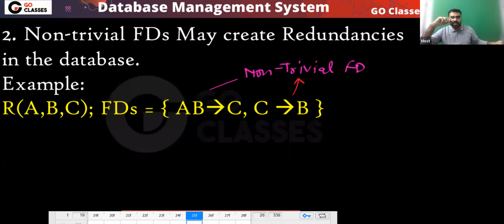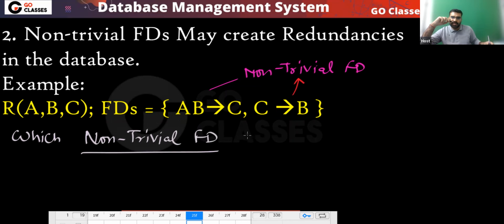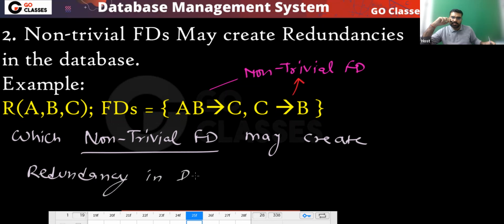Which of them will create a redundancy? Which of these FDs will create redundancy? This is my question. Both are non-trivial FDs. Now my question is which non-trivial FD may create redundancy in the data, may create redundancy in a database, in relation R? Which of them may create redundancy?